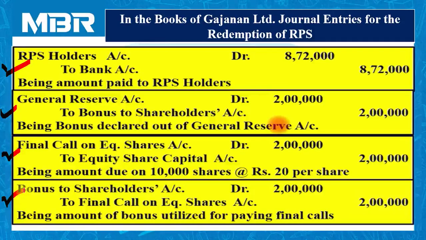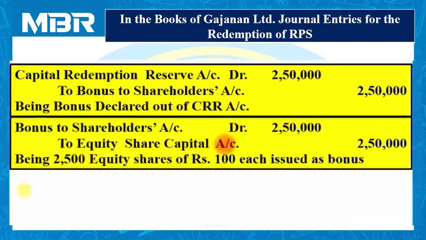First, we have transferred rupees 2 lakhs. General reserves account debited 2 lakhs to bonus to shareholders account 2 lakhs. Final call on equity share account debited 2 lakhs to equity share capital account 2 lakhs. And at the end, we have adjusted our final call against bonus to equity shareholders 2 lakhs. In this way, we can convert our partly paid shares into fully paid using the bonus.